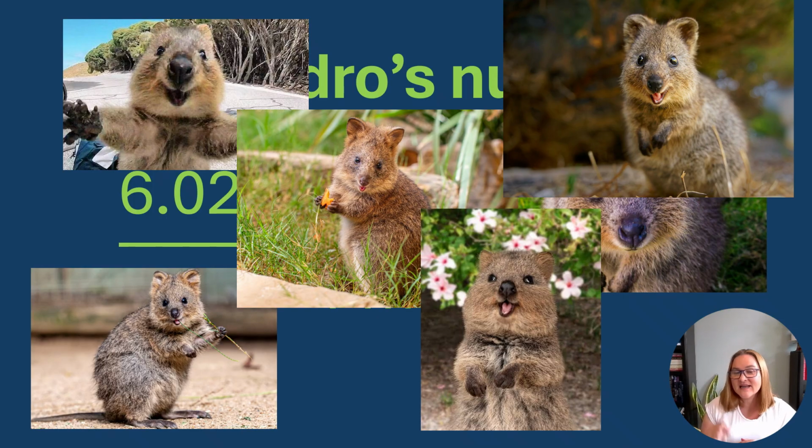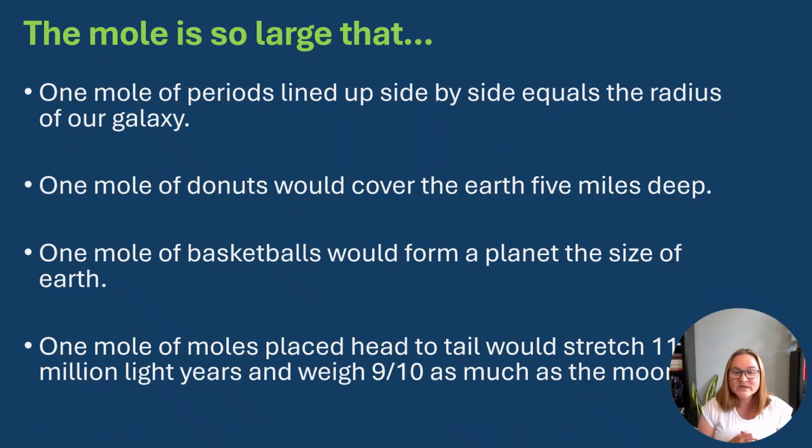We would be here for 9.55 times 10 to the 14 decades to get through 6.022 times 10 to the 23rd pictures at this speed. That's bonkers, right? Avogadro's number really is that large. The mole really is too large for human imagination to wrap its head around. So to help put the mole in more concrete concepts, many people before me have developed analogies. It's not important that you memorize these, as they're just for fun and to help illustrate how important it is to come up with some way to count our tiny atoms by a grouping.